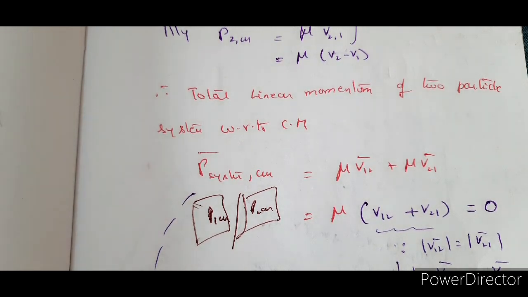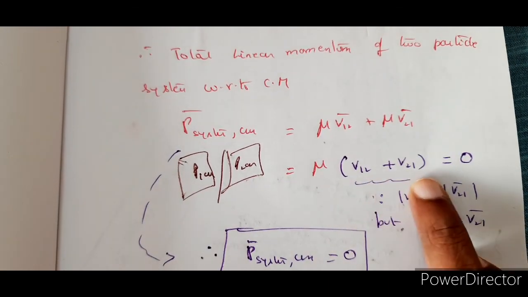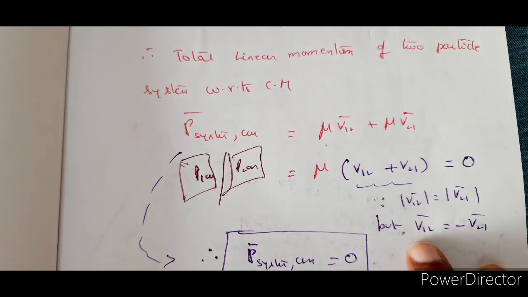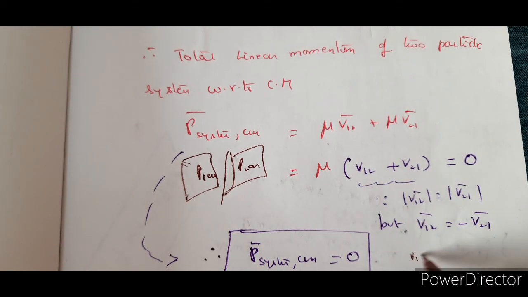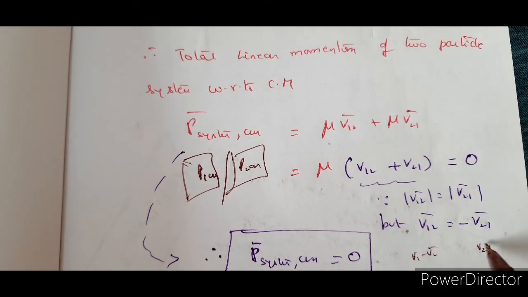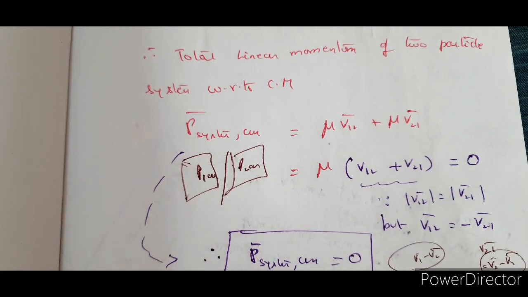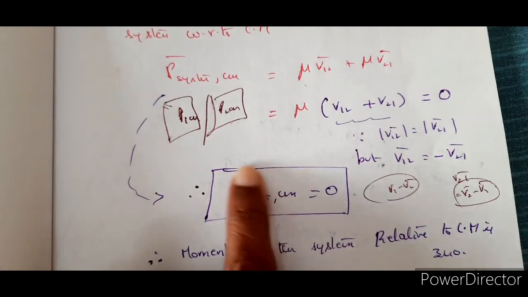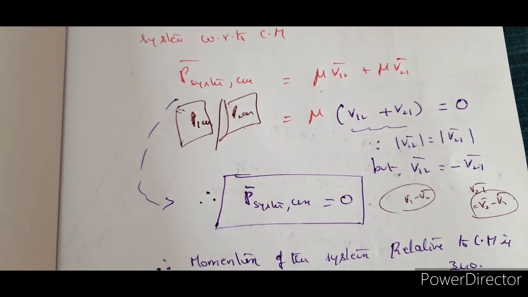With respect to center of mass we are talking. Right. So now here you have that V12 plus V21 is equal to 0. Why? Because magnitudes are equal but their signs are opposite. You know that V12 bar is V1 bar minus V2 bar, and V21 bar is equal to V2 bar minus V1 bar. So the signs are absolutely opposite. Therefore, the momentum of the total system with respect to center of mass is 0.